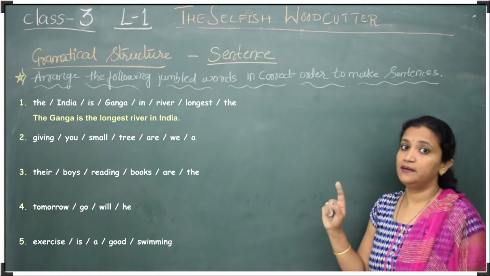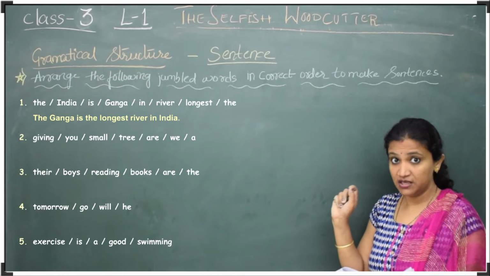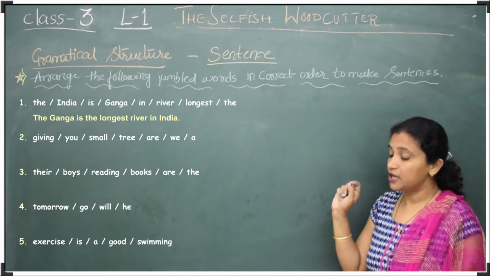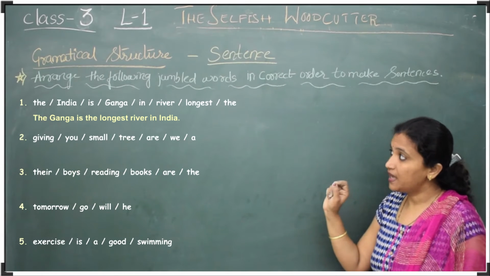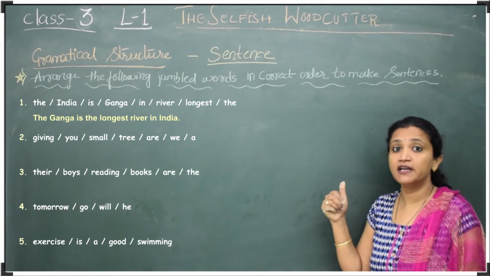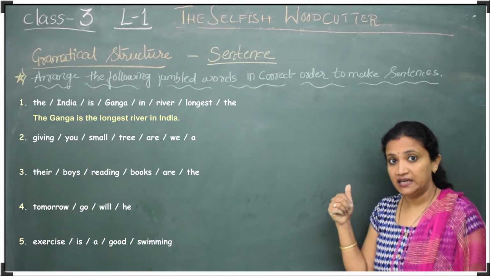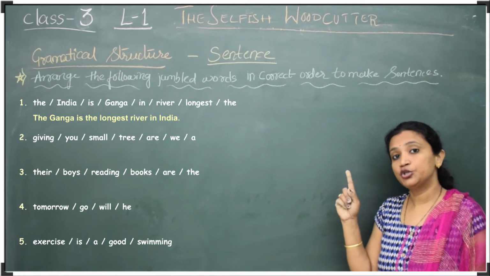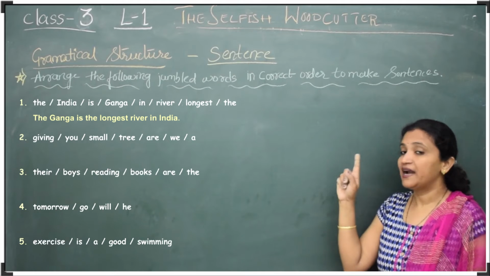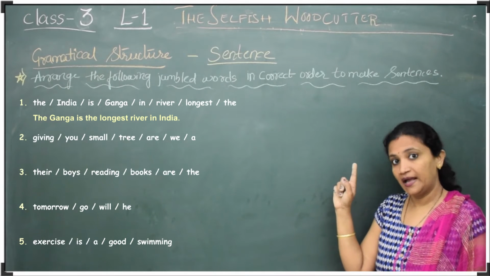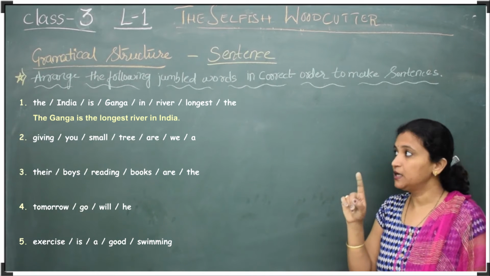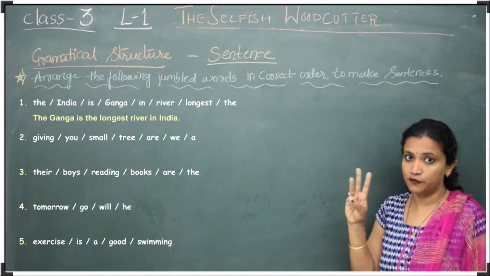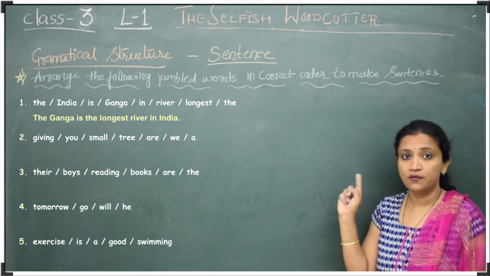T also capital, Ganga's G also capital: the Ganga is the longest river in India. India, I also should be capital, and a full stop, as we have three rules for sentences: capital letter, meaningful sentence and full stop. So we have made this first one.